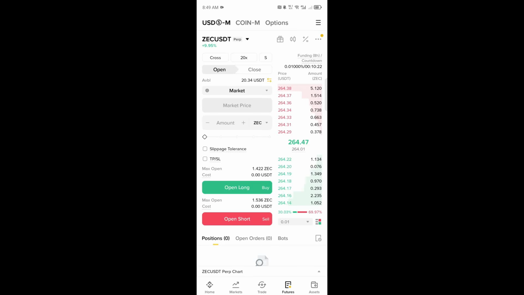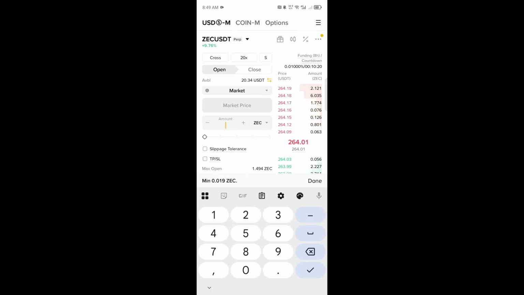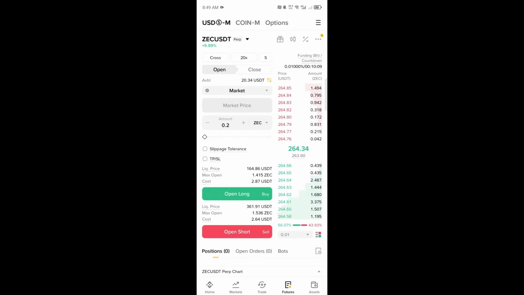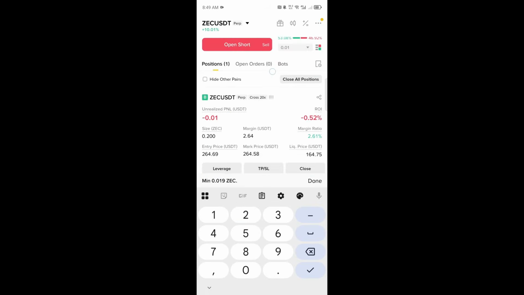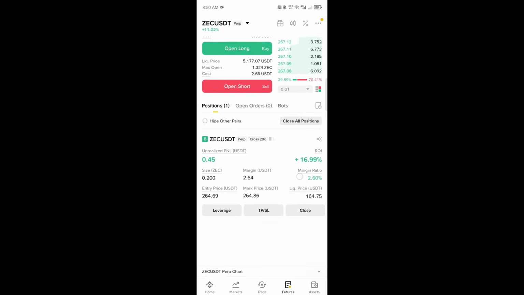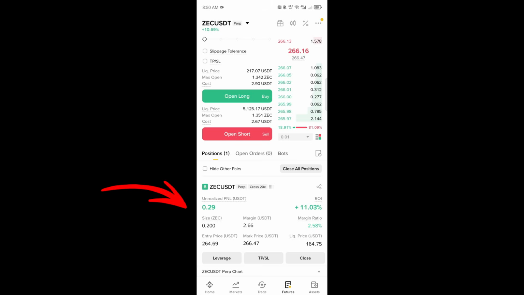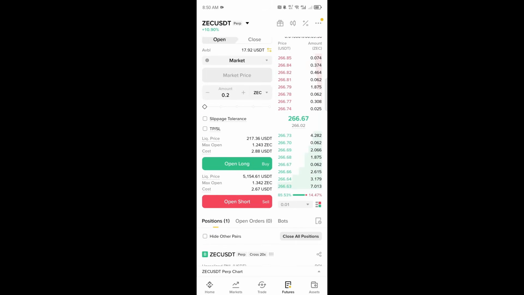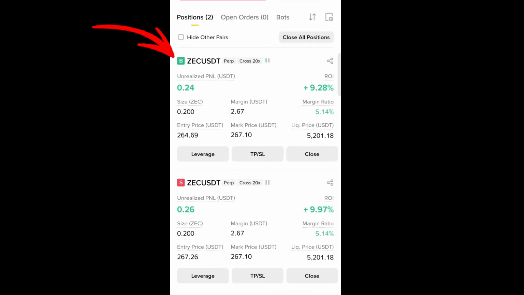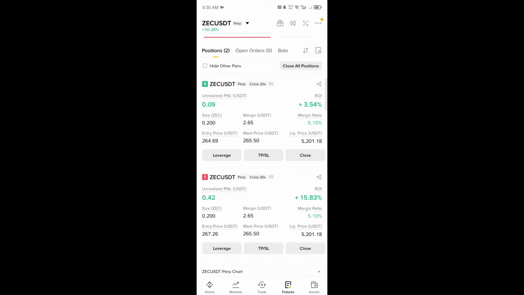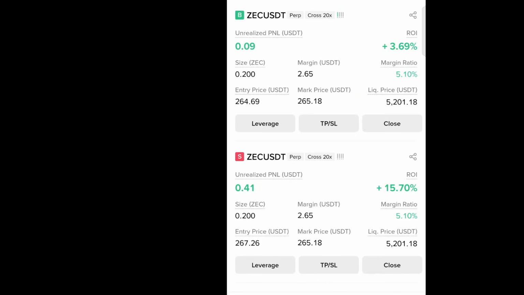Let's do the practical again. Same 0.2 using market price, click on open long. This is the 0.2 open long. If I try to click on the same 0.2 open short, you see that currently I have two trades going on, ZEC long and ZEC short. Since I'm already in profit and I open the same amount, that is 0.2 and 0.2, this is what we call locking of profit using hedge mode.